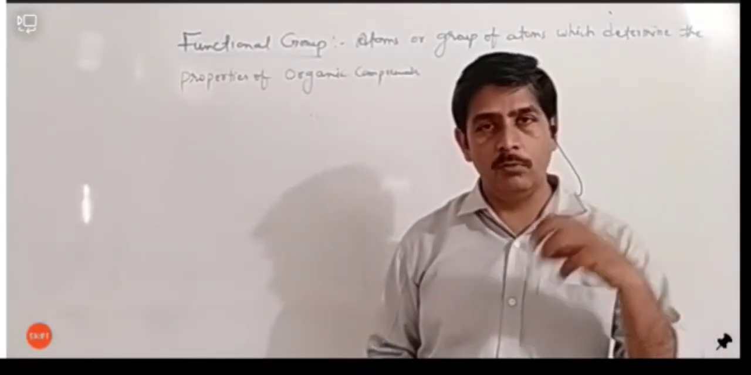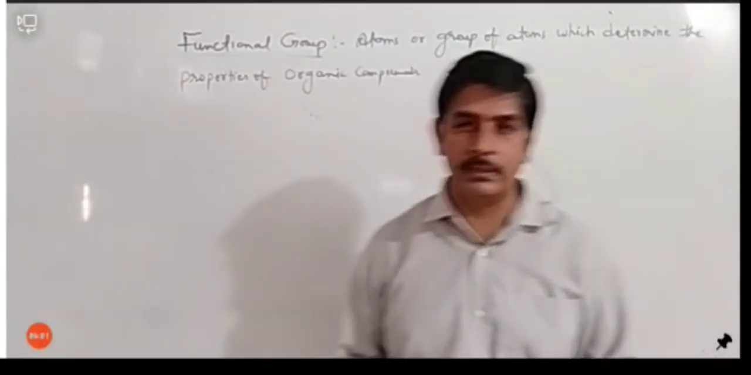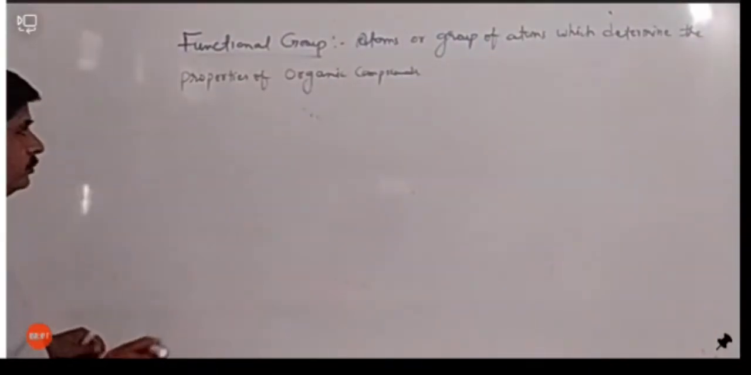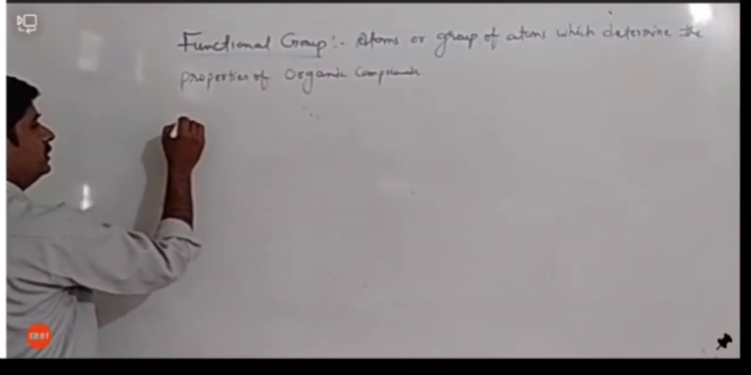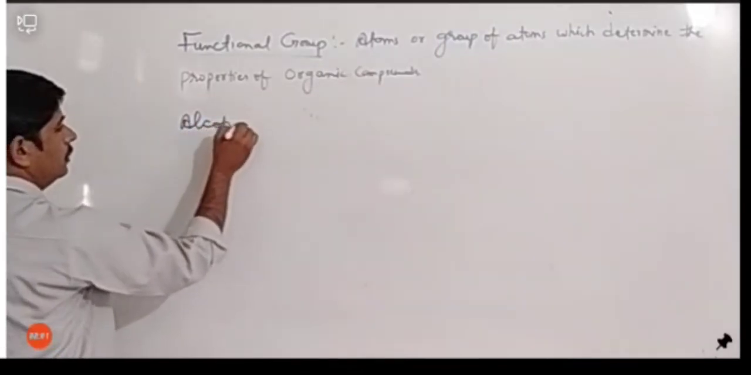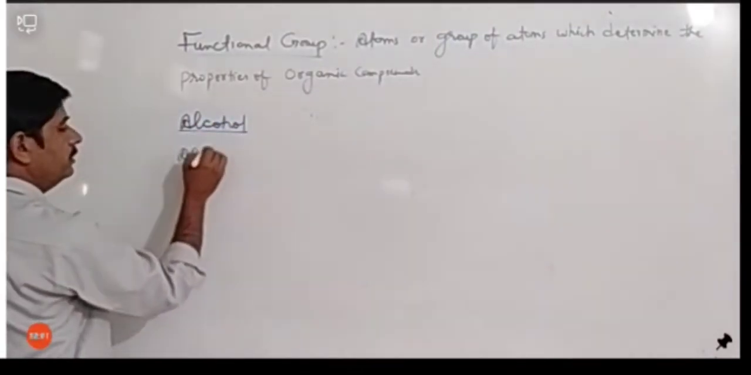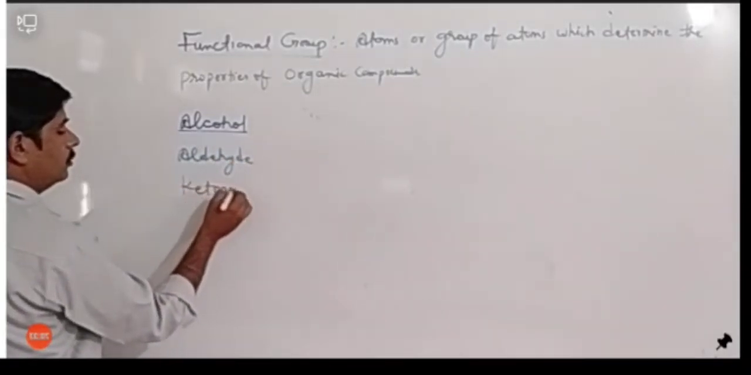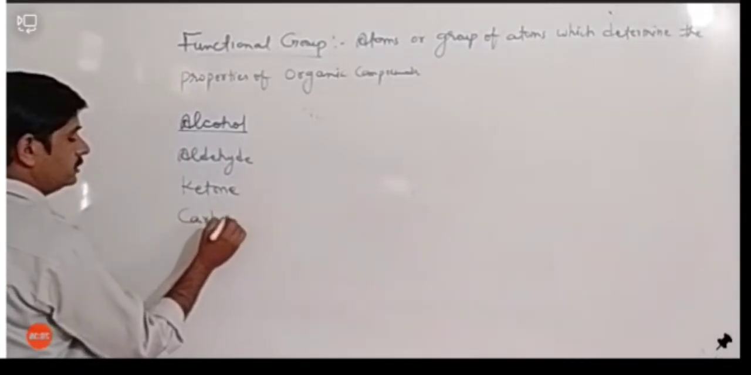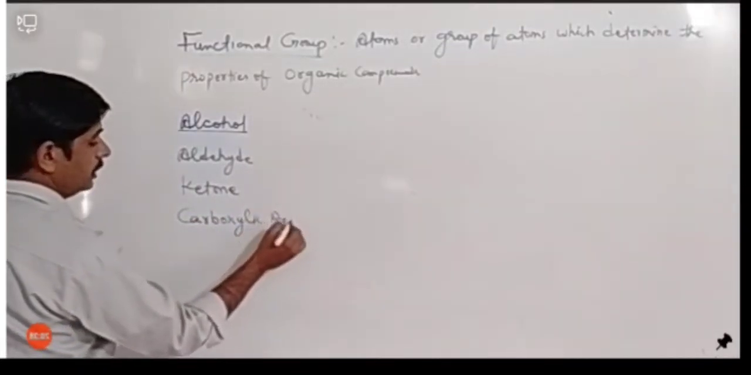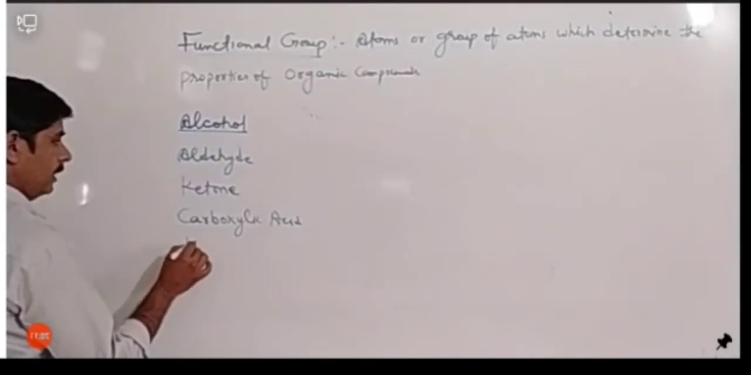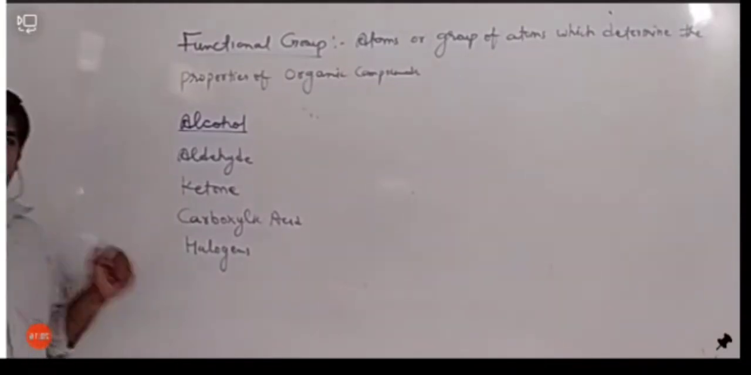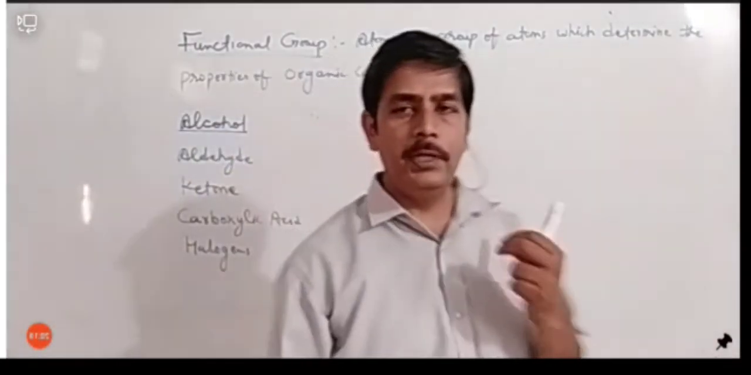We can make organic compounds in the laboratory also. Okay, so here I am taking some examples of organic functional groups. The functional groups are alcohol, aldehyde, ketone, carboxylic acid and halogen. Actually these are the functional groups, and these functional groups are represented by a particular symbol.